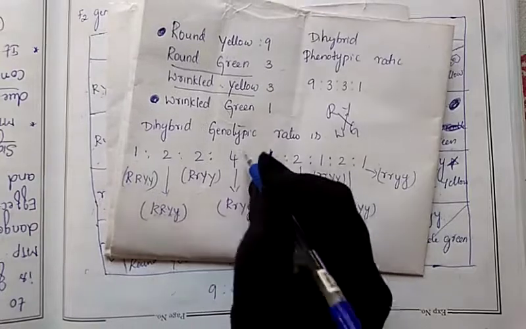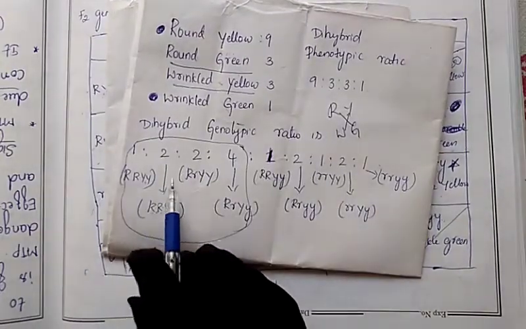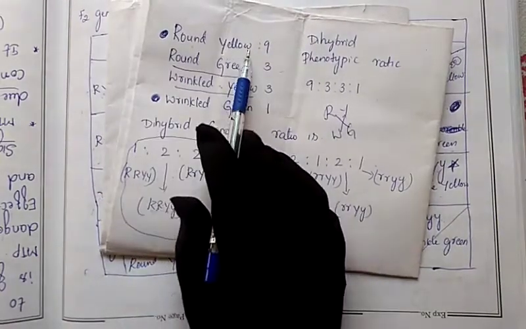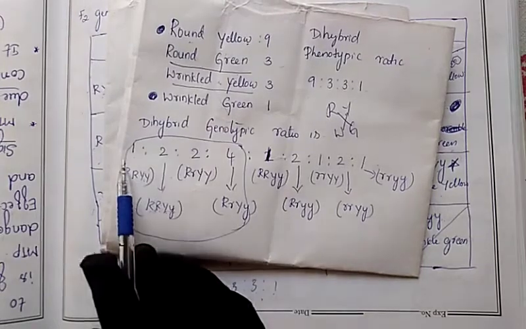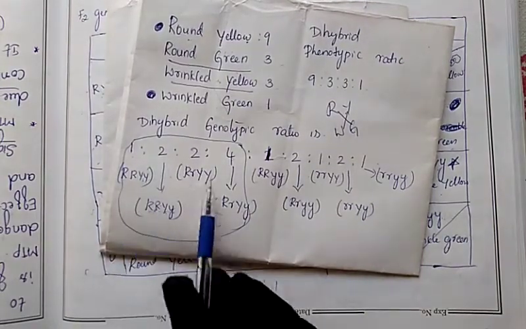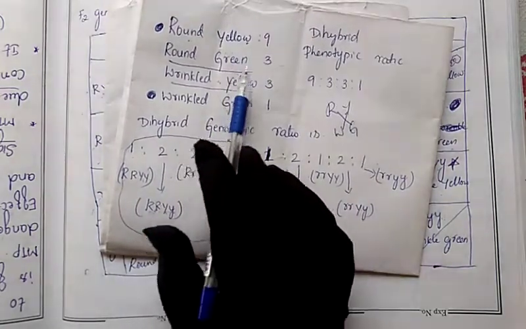So the phenotypic ratio, these are round yellow only. But genotypically we'll get four different gametes here. Phenotypically, all are round yellow. We'll get 9, but the genotypes of all of these are different. They all have different genotypes, but the phenotype is the same. So 9 is over. Next, round green.